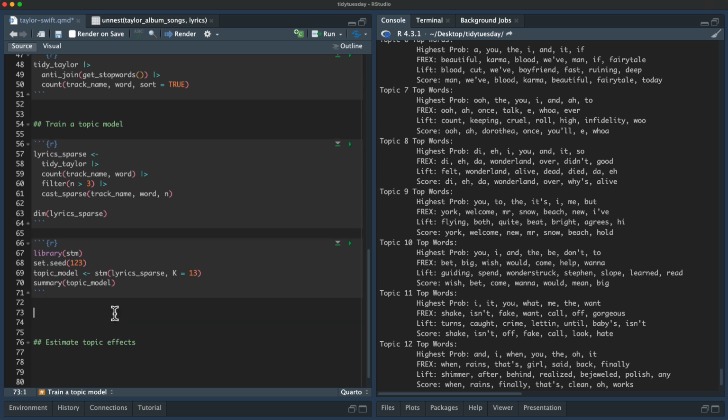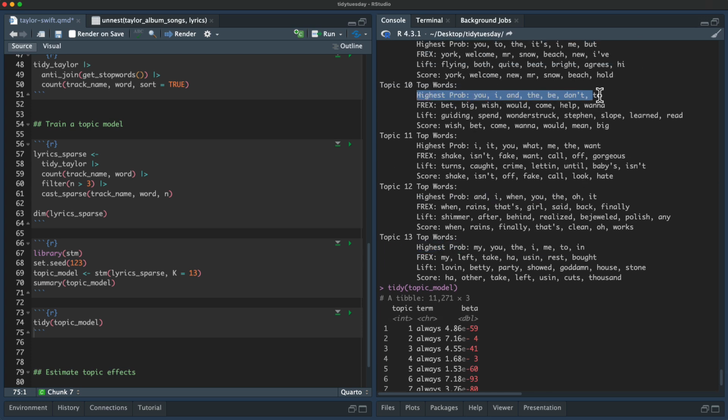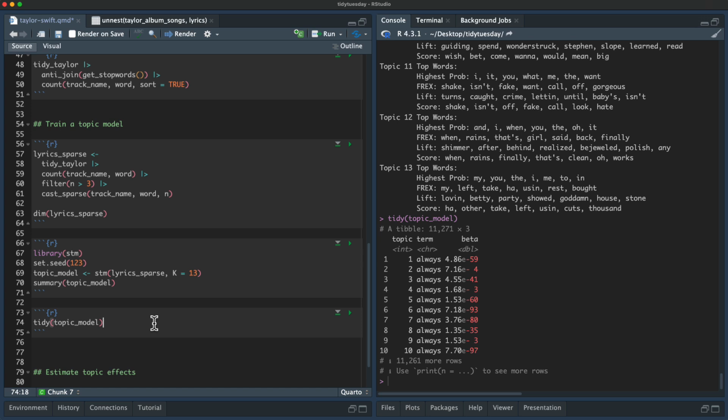If we do tidy topic model like this, this is the beta matrix. This gives us the beta probabilities, which are the topic word probabilities. That's equivalent to this and this. So let's call this the boring one. The highest probability words are these very common, not so interesting words. We can go in here and get out those different ones. For example, we can look at lift here.